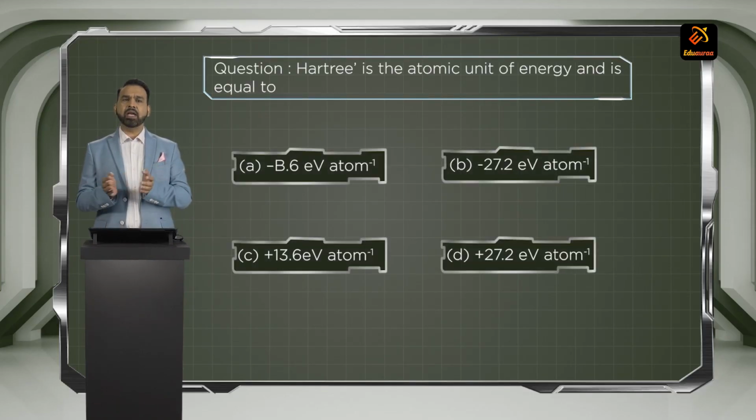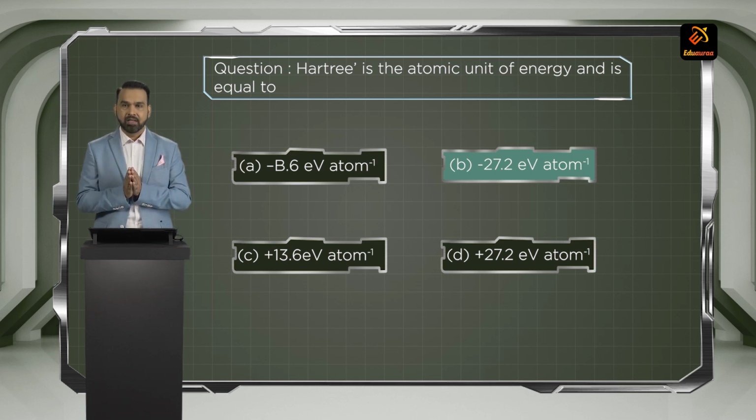Hartree is the atomic unit of energy and is equal to what? Hartree is the atomic unit of energy and it is equal to the value of choice B, that is minus 27.2 electron volt per atom. That is the relation between 1 Hartree and electron volt. Keep that relation in mind. You have to remember that relation.